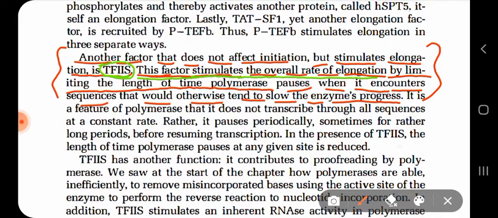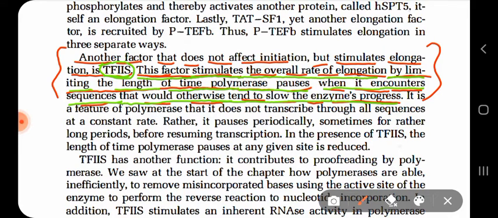This TF2S stimulates the overall rate of transcription elongation. How? Stimulate means to speed up. And how does it stimulate the overall rate of elongation? By limiting the length of time of polymerase pause whenever it encounters any sequence that would otherwise tend to slow down the enzyme's progress.